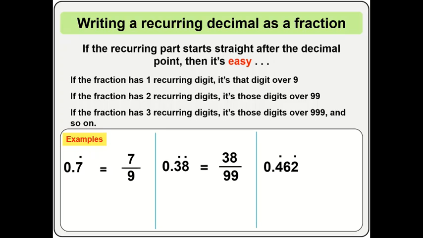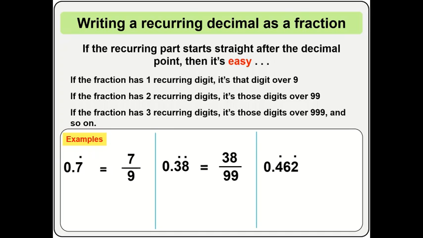Now you may ask, why is there no dot on 6? Yes, there's no dot on 6 because it's not necessary. Already the first dot shows where the recurrence starts from, the last dot shows where the recurrence ends. So the values that are in between the dots show the amount of figures you have to write first. So you are starting with a 4 and ending with a 2. If I'm to write it in this raw state, I'm going to write it as 0.462, 462, 462, like that continuously.